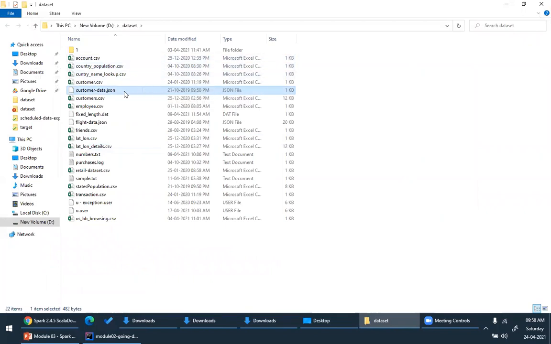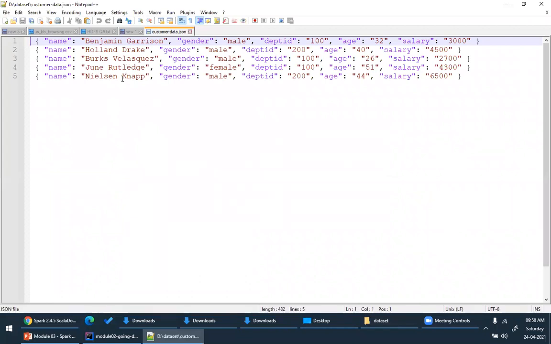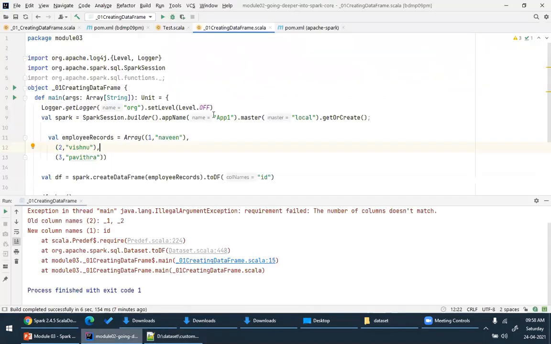Okay, so if you look into this data set, what I have here, it is a JSON file. Now, I hope everybody is aware what is a JSON file. A JSON file is nothing but a file with a key and a value. This is very important. Data which is represented in the form of a key and a value is a JSON file. So if you look into this JSON document, each JSON document is surrounded with curly braces. It has a key and a value, a key and a value, a key and a value. Now I will try to create a data frame from this JSON file. Let me do it for you. Okay.